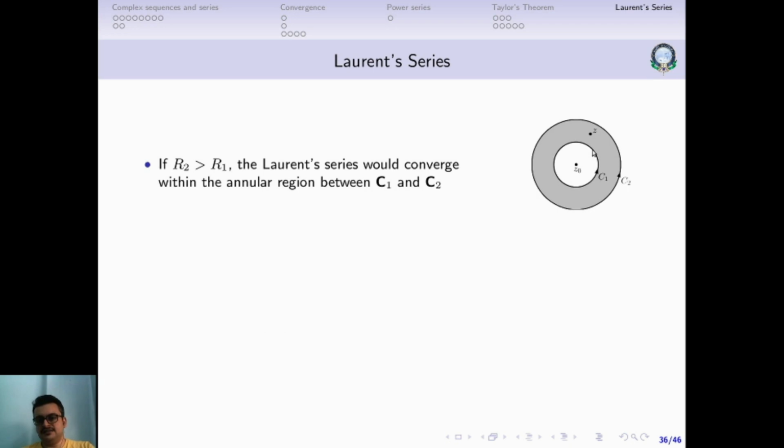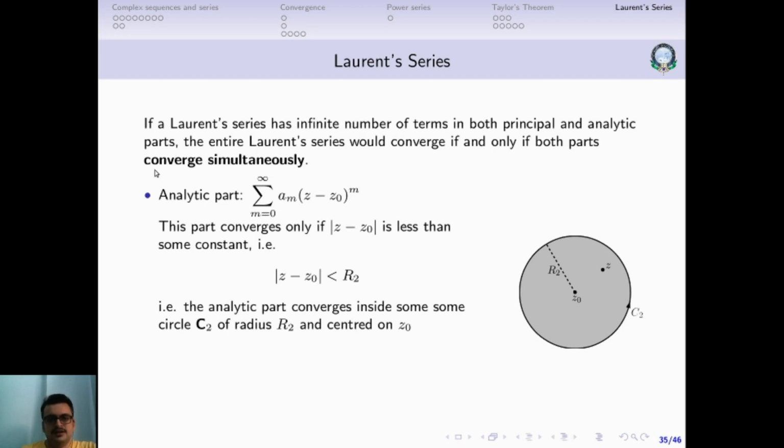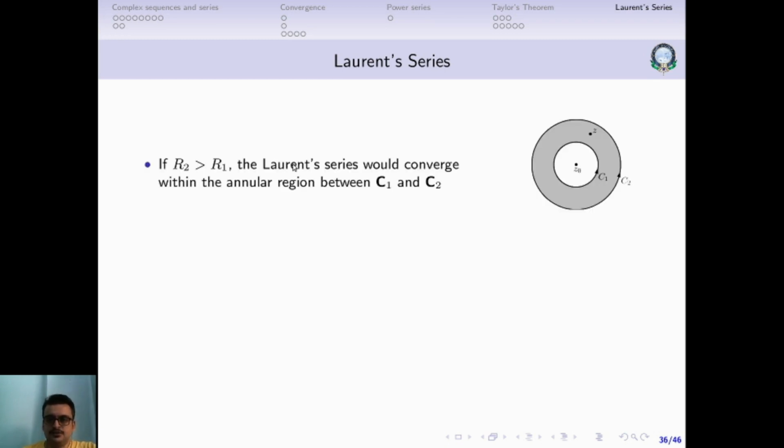The principal part is convergent in the region which lies outside this smaller circle, and the analytic part is convergent in the region which lies inside this larger circle. So in that case the Laurent series will converge in this annular region, the region which lies between C1 and C2. Now remember, I said earlier that the Laurent series will converge only if both the parts converge simultaneously. So this is the only way this is possible. If R2 is greater than R1, then it is this region where the Laurent series is going to converge simultaneously.